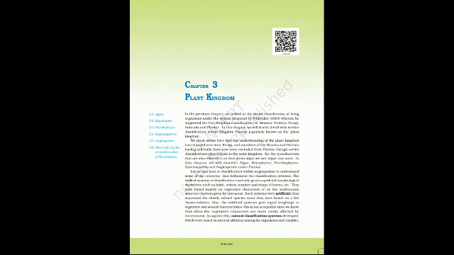The gametophyte bears male and female sex organs called antheridia and archegonia respectively. Water is required for transfer of the male gamete to the archegonium, where the zygote is formed after fertilization. The zygote produces a sporophyte.